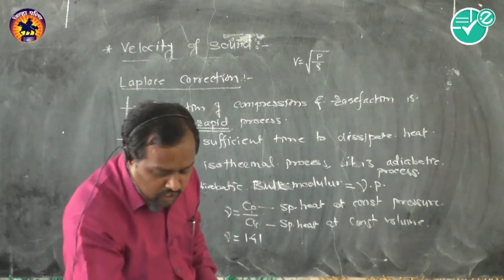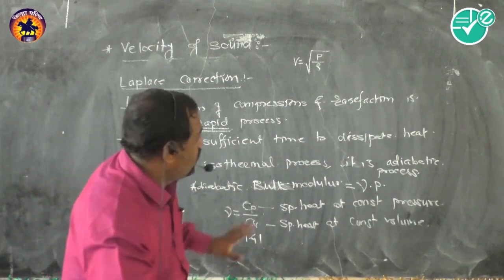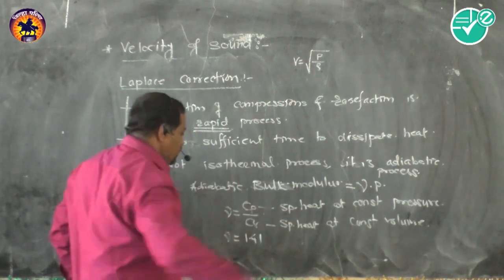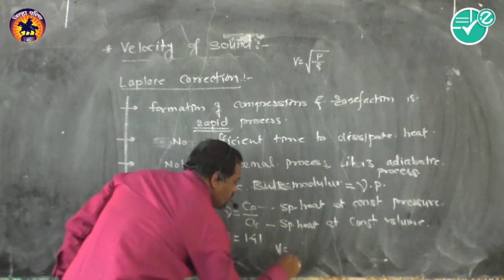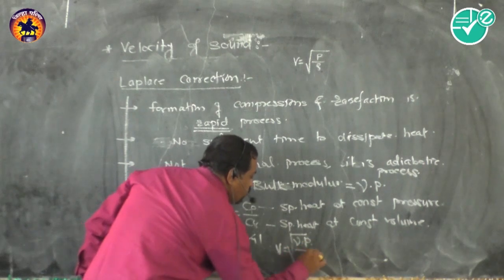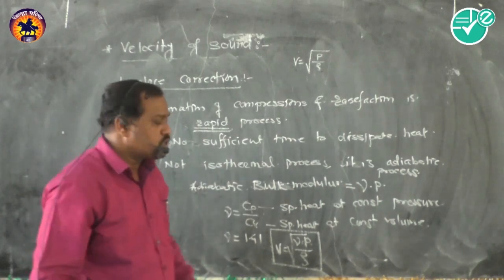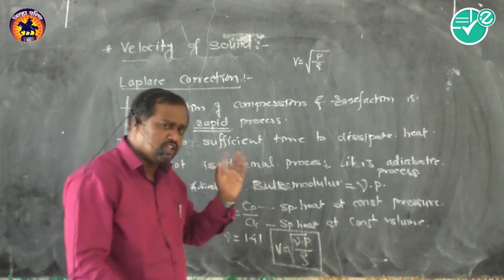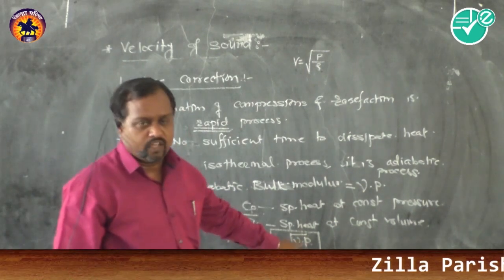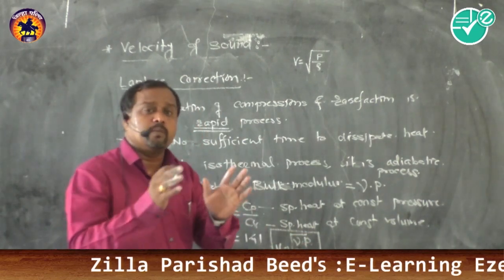Now this is the main correction made by Laplace to Newton's formula. So see here, we wrote the Newton's formula. Now this relation can be written like this. The velocity of sound is equal to under root of gamma into P divided by rho, and this is the relation given by Laplace as the correction to Newton. He corrected Newton's formula and gave the final formula. Now if we calculate this relation, we will get the correct experimental value.